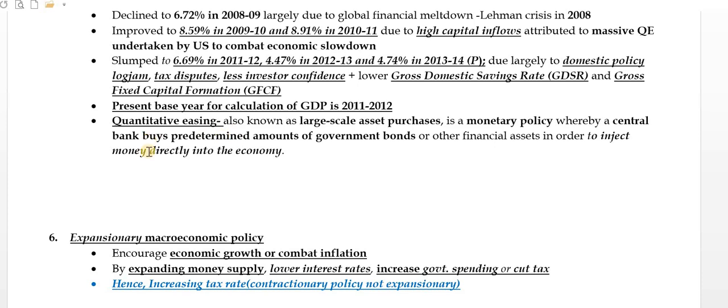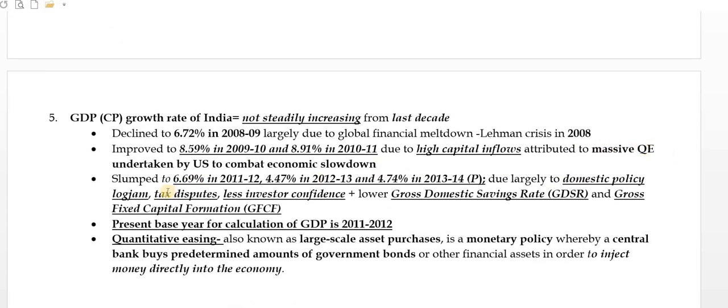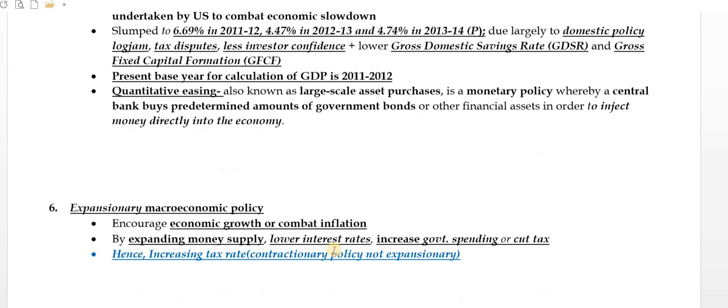And then quantitative easing, what is that? We talked about this quantitative easing by the USA. Quantitative easing is nothing but known as large scale asset purchases. And what is an asset over here? Assets are bonds, shares and all those things. It is a monetary policy where you purchase large scale assets. And who purchases that? The central bank. Just like RBI, the Central Bank of America will be purchasing predetermined amounts of government bonds or other financial assets in order to inject money directly into the economy, right?